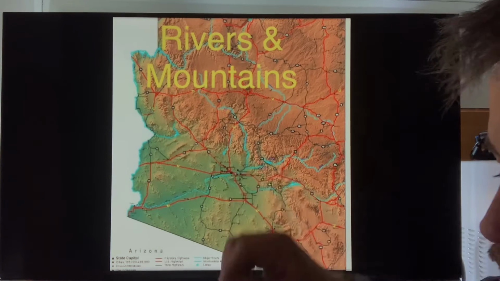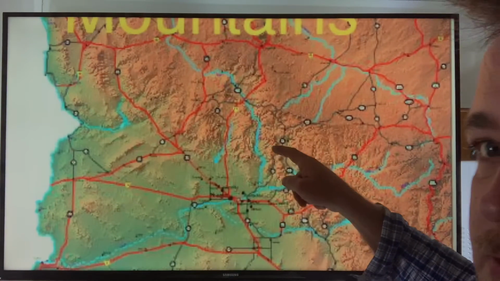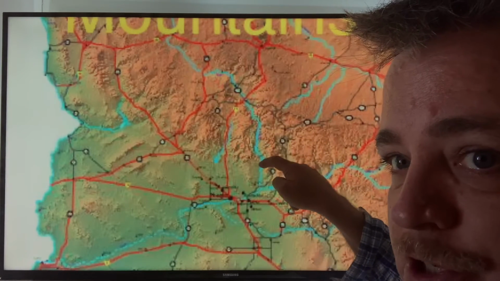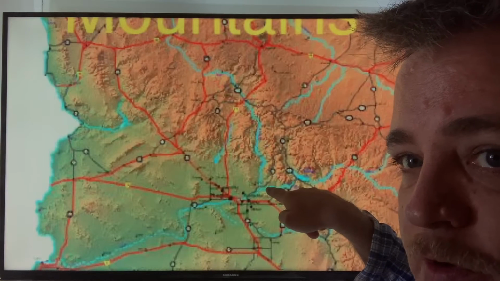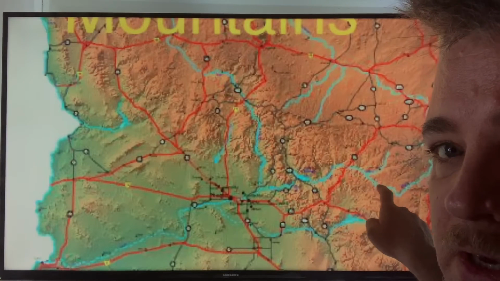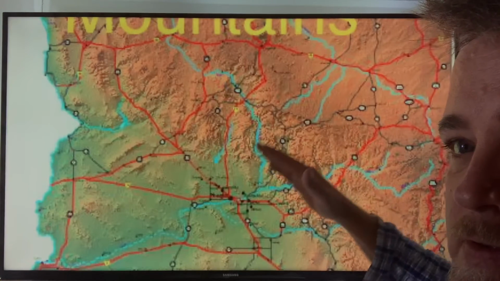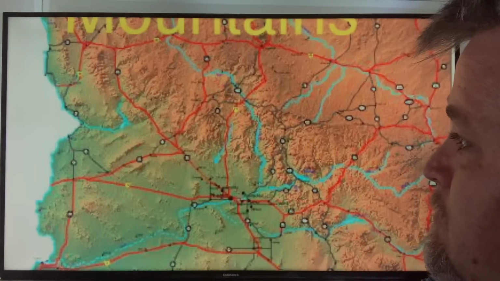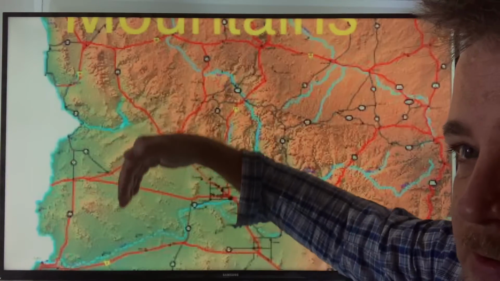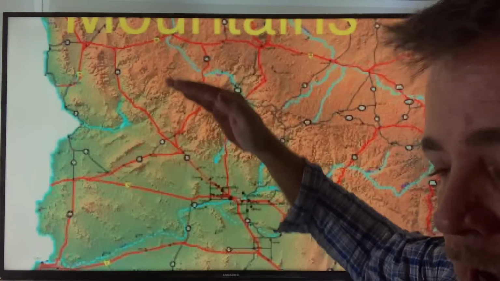And where you see all the blue, the blue is the water. The name of the water, they're not lakes, not ocean. These are rivers. So there are lots of big rivers going through Arizona. Lots of rivers and mountains and desert. The smaller mountains over here are probably just hills. So you remember hills are smaller and mountains are very high.